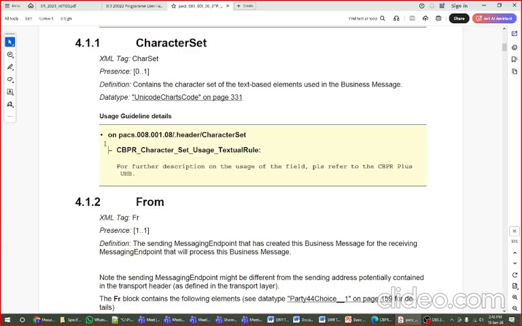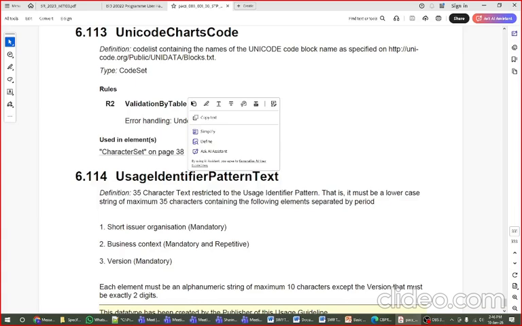See, this is a textual rule. For example, the character set is not a mandatory field. So on pacs.008, CBPR character set usage rule, this one. For further description of this rule, please refer to the CBPR Plus usage guideline document. For example, this usage, this textual rule is that,